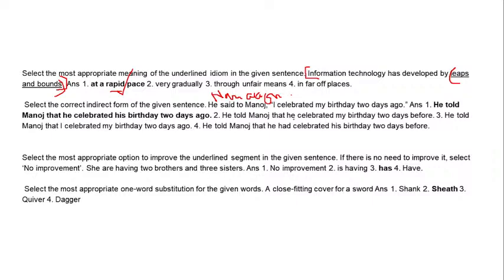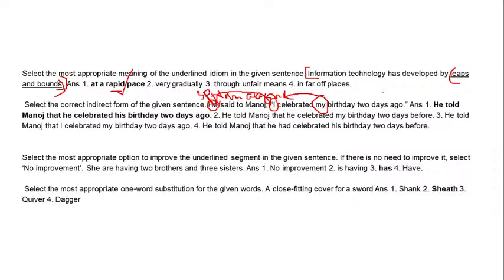So in this sentence, who is I? I is the speaker, that is he, right? And who is my? My is also the same person, because the speaker is saying I celebrated my birthday. So whose birthday is celebrated? His birthday is celebrated. This third person's birthday is being celebrated.